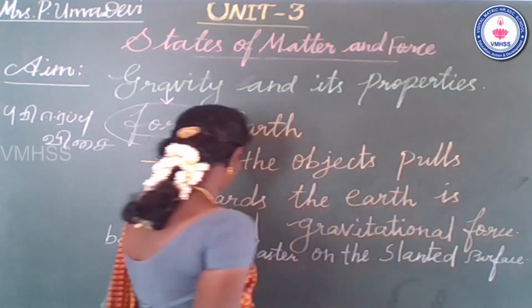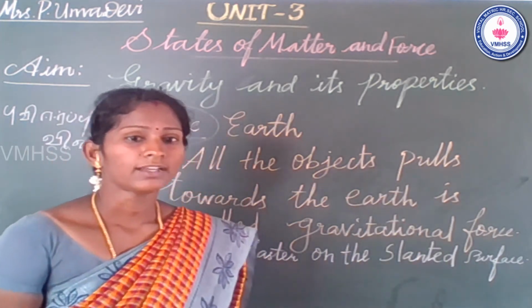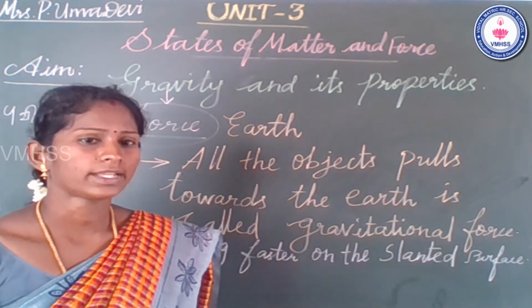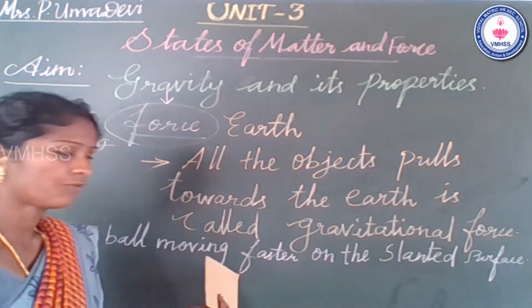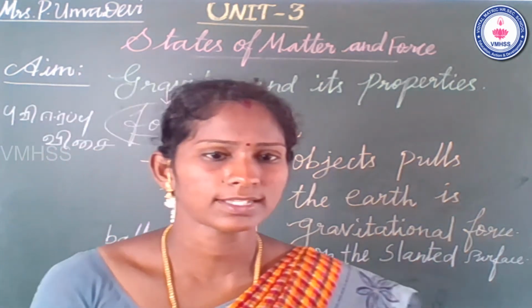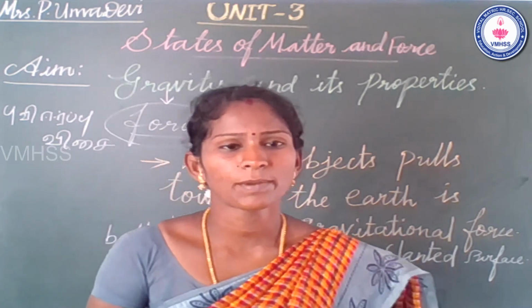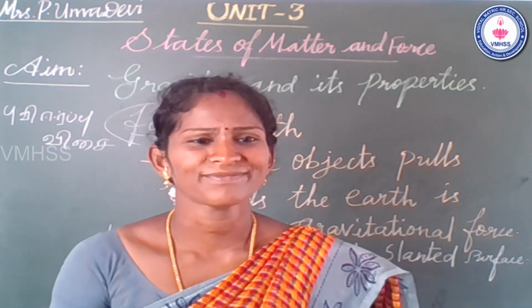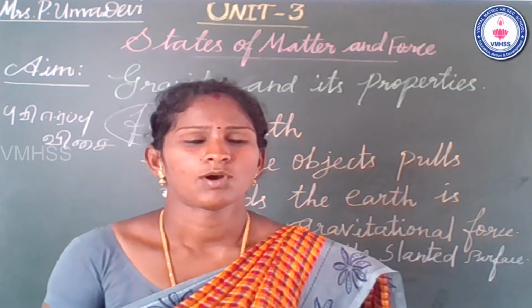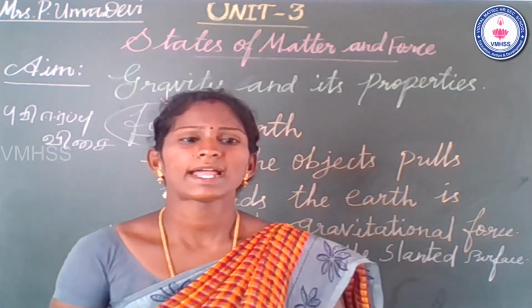Okay. Now what happened? The ball is moving on the flat surface. Yes, the ball is moving slowly compared to the slanting surface. Right? So what has happened? The ball moving on the slanting surface is very fast compared to the flat surface.